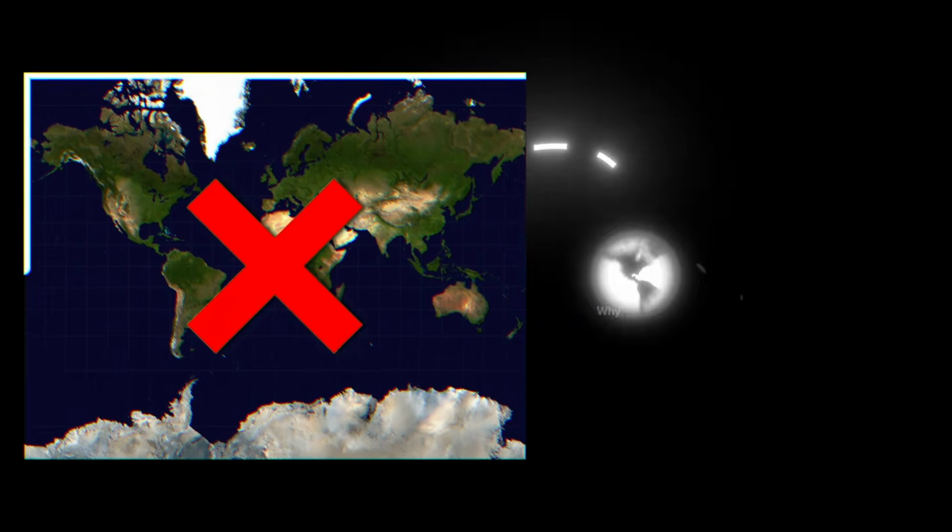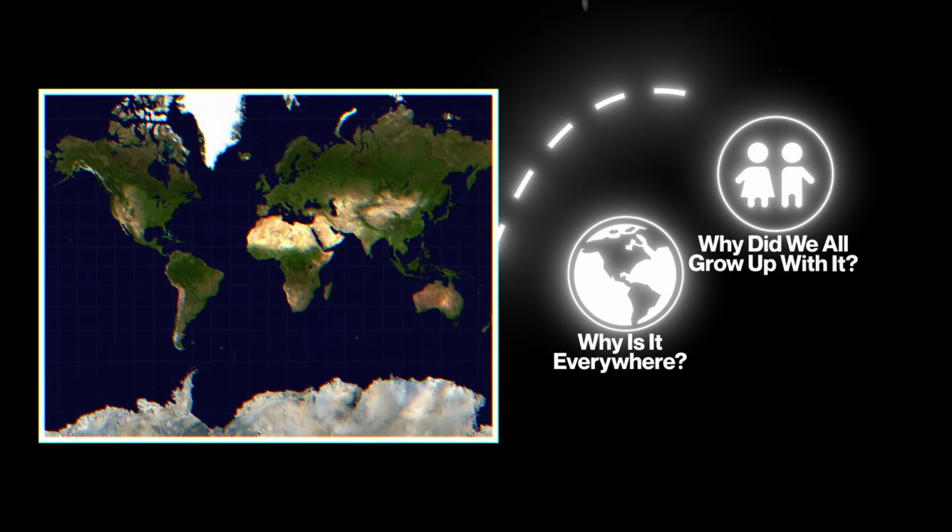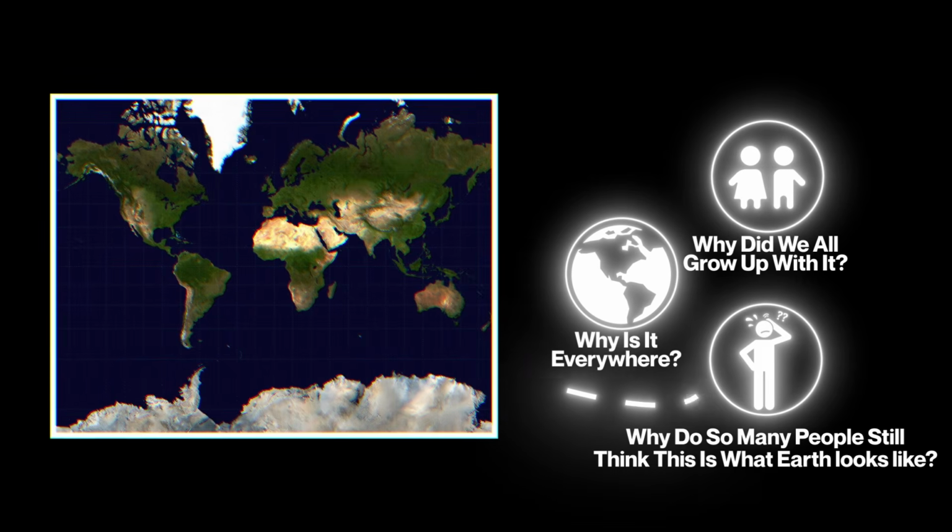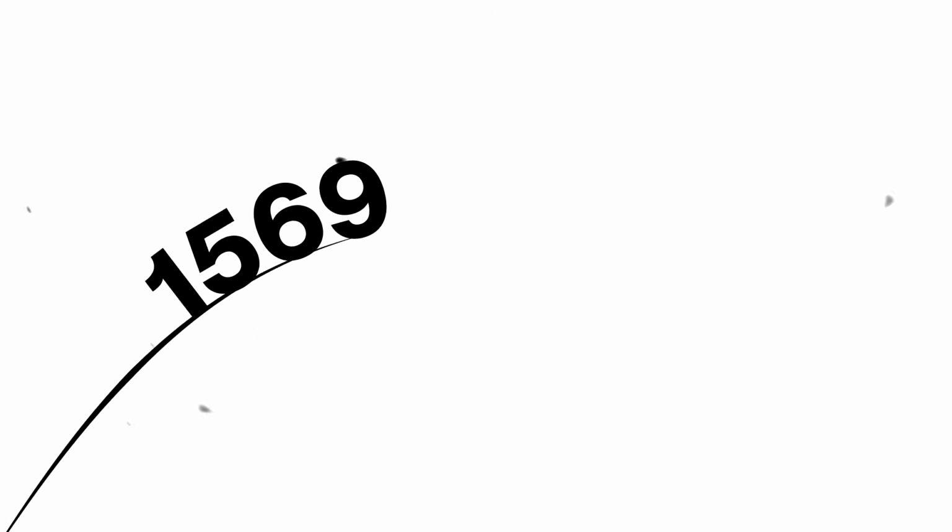So the question is obvious. If this map is so wrong, why is it everywhere? Why did we all grow up with it? Why do so many people still think this is what Earth looks like? The answer starts in the year 1569.